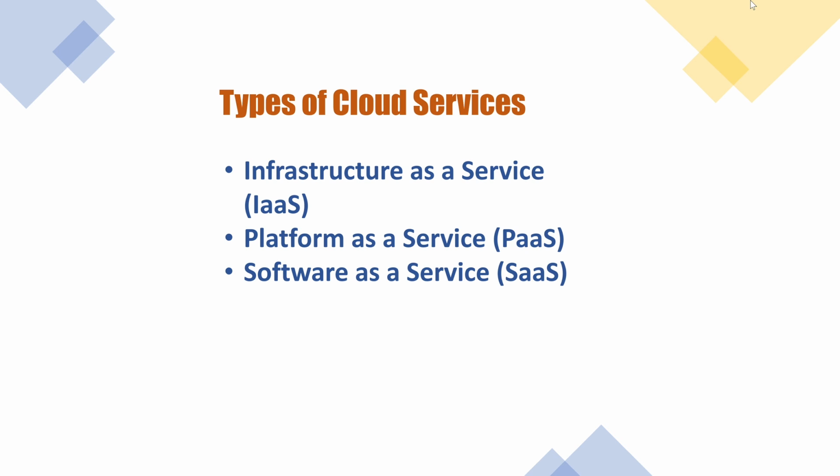Microsoft Azure provides instant computing infrastructure that can be provisioned and managed over the internet. A lot of services come into this category: networks, storage, and virtual machines all come into the infrastructure as a service category.